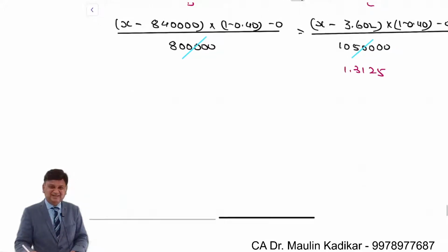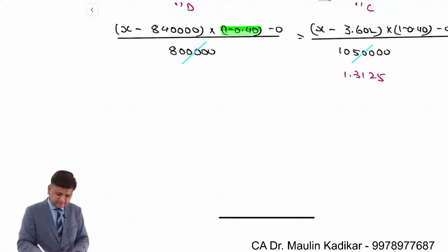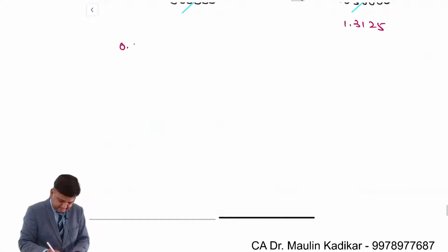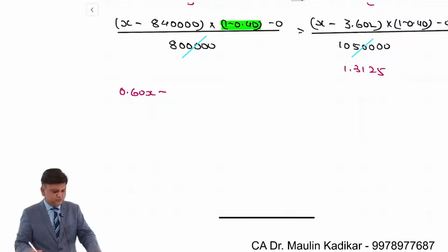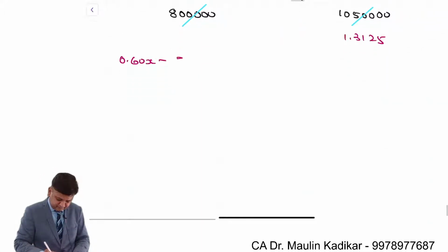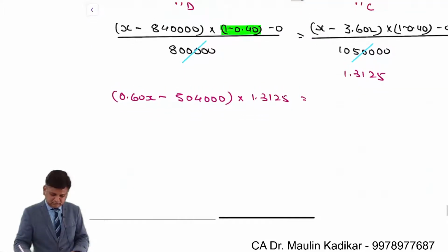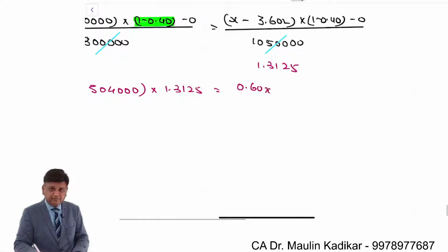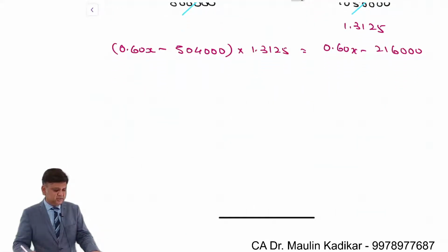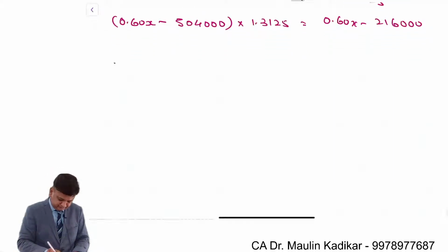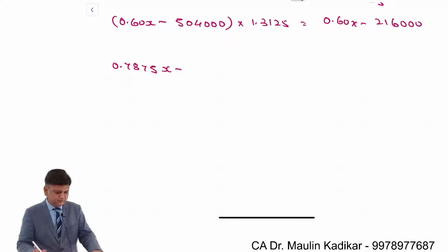Okay, 1 minus 0.4 is 0.6. 0.6 into x is 0.6x, minus 8,40,000 into 0.6, 5,04,000, whole into 1.3125 is equal to 0.6x minus 2,16,000. 0.6 into 1.3125 is 0.7875x, and 5,04,000 into 1.3125 is 6,61,500.